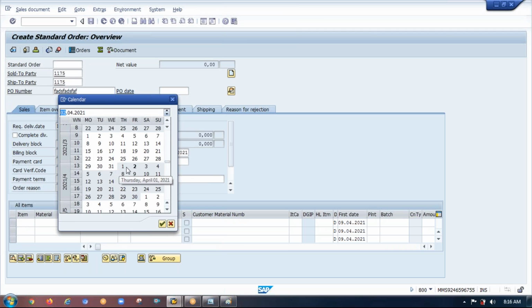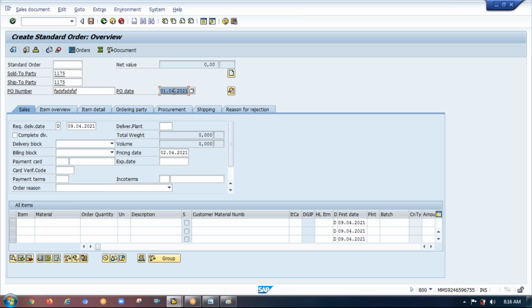The purchase order got created on April 1st, and today I am creating the sales order for this material M-01, quantity one. M-01 is, let's say, a laptop. Let's see whether I can create it. The customer is blocked for order creation. Frankly speaking, this customer is blocked.